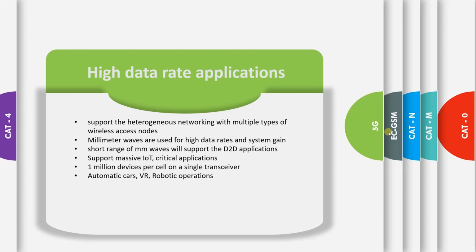If you are using millimeter wave technologies, you are using E band and V band. If you are using E band and V band, the frequency is very high, and the gain of the antennas is also very high. In that case, you can reduce the antenna size. The antenna size will be very small, so that it can be installed in small cells or street cells also. It is able to handle 1 million devices per cell on a single transceiver.